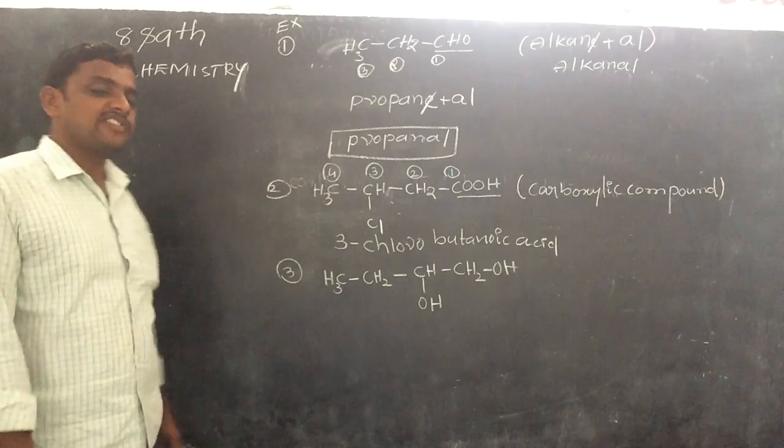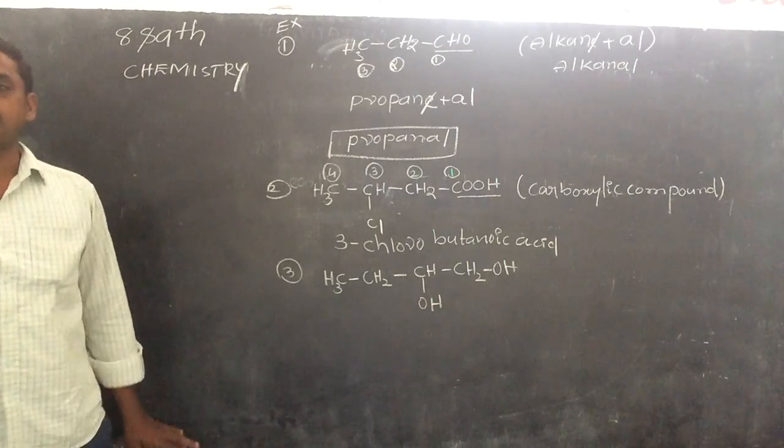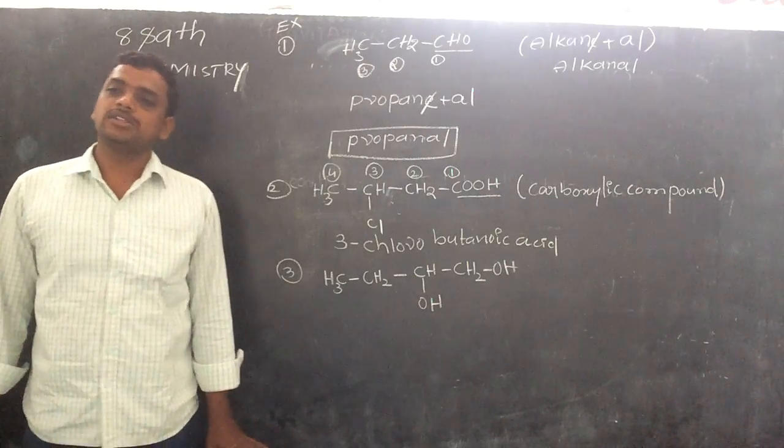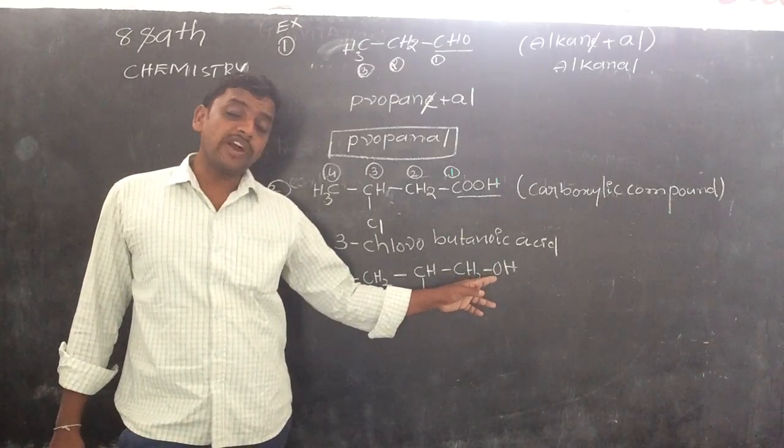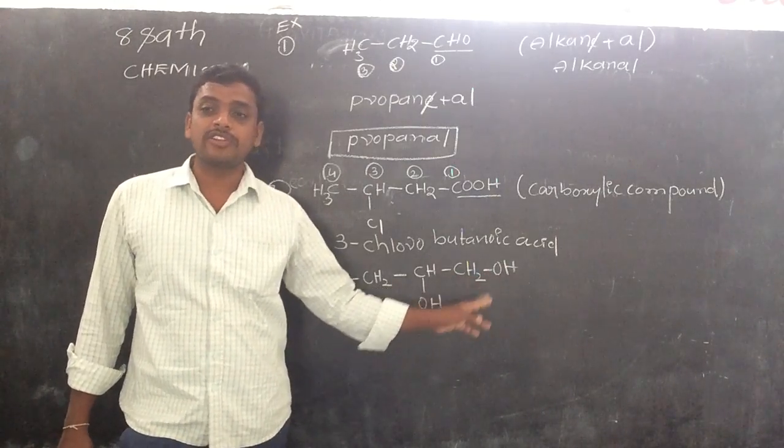What is the name? First of all, which functional group is present in the given compound? Alcohols. How many are there? Two. Two functional groups of the same type in the given compound.